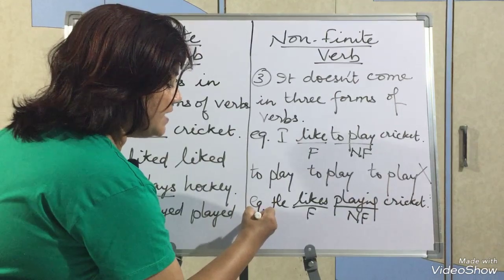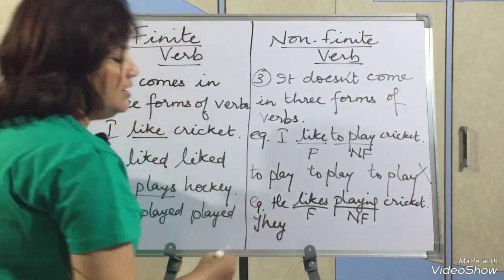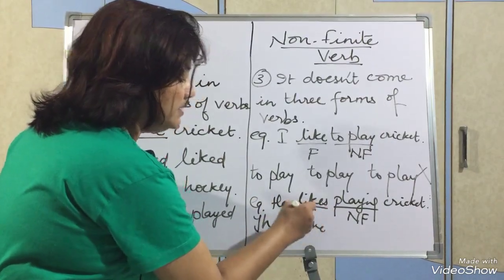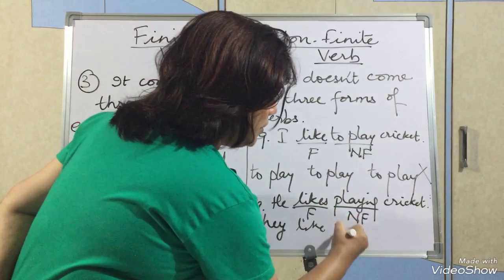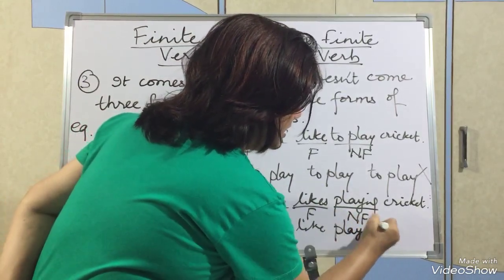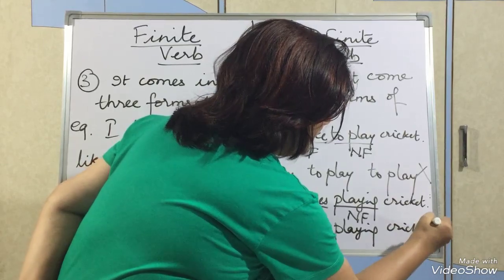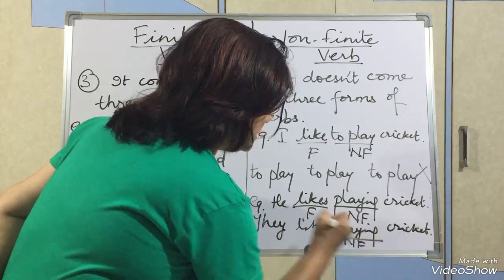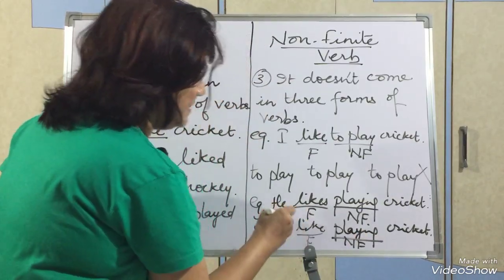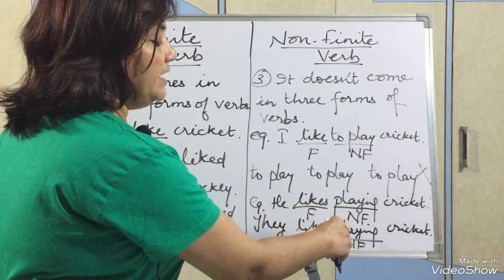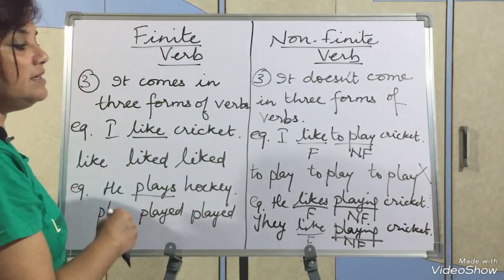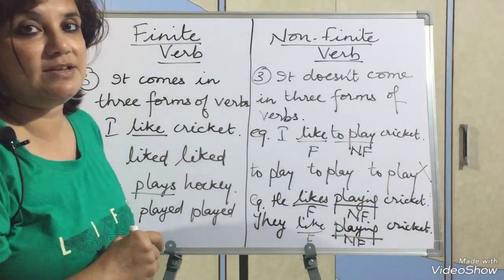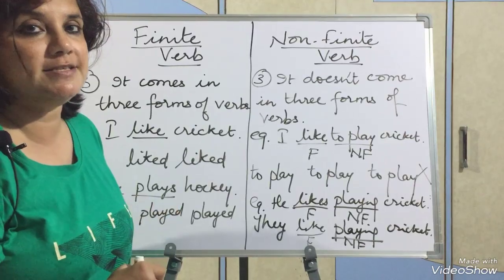If in place of he I write they, then the finite verb will surrender, it will change: they like. But playing will not change. They like playing cricket. It means it does not depend on the subject. Non-finite verb does not depend on the subject. Finite verb depends on the subject. And third point, it does not come in three forms. We never say playing, playing, playing. Understood? So I hope all the points are very much clear to you boys.